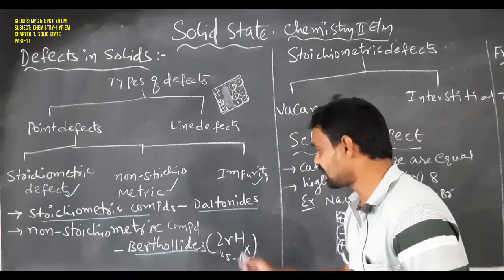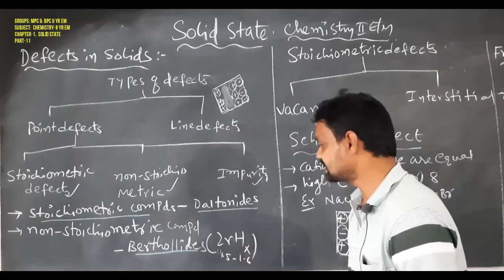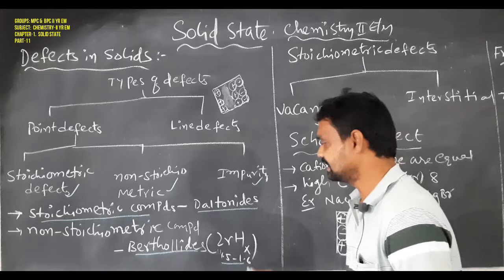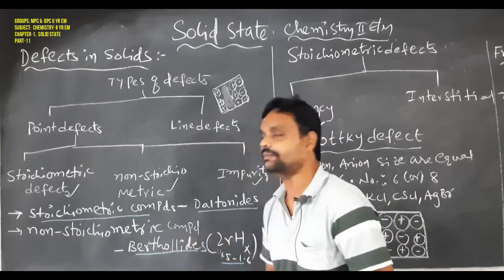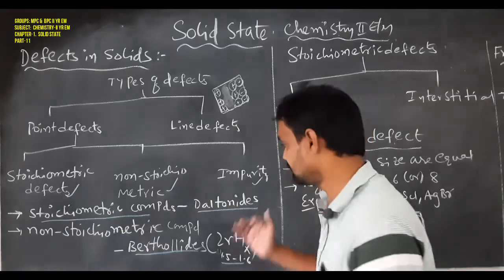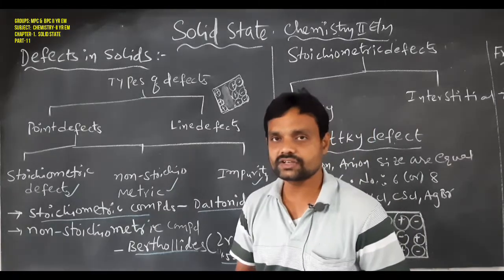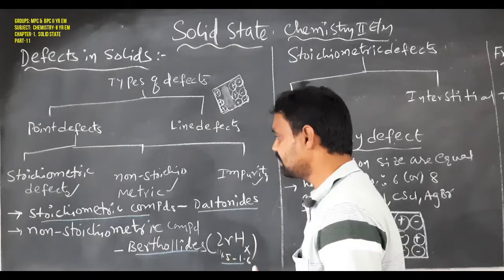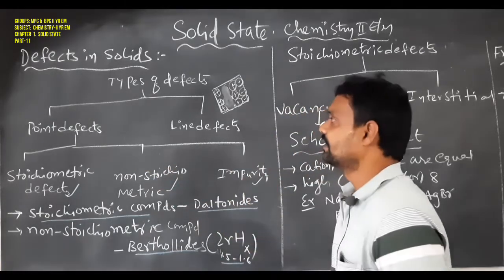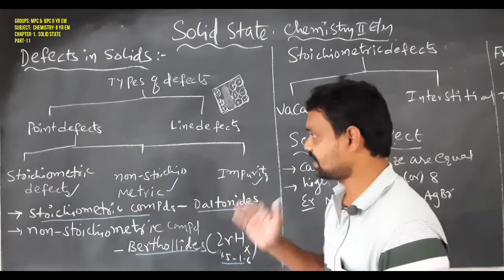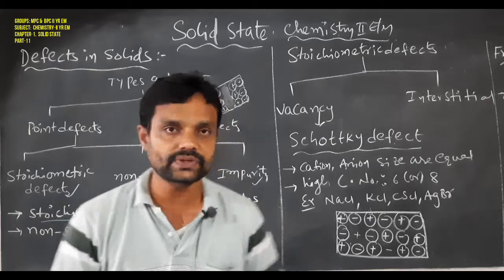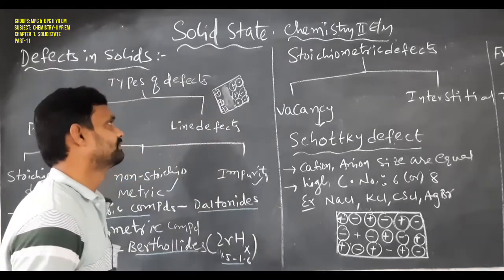An example is zirconium hydride ZrH x, with x varying from 1.5 to 1.6. It is an example compound for the Berthollides. Simple: stoichiometric compounds are the Daltonides, and non-stoichiometric compounds are called Berthollides. Now here we discuss the types of point defects. Among point defects, stoichiometric, non-stoichiometric and impurity defects are present.